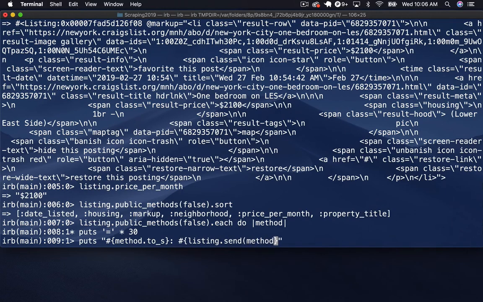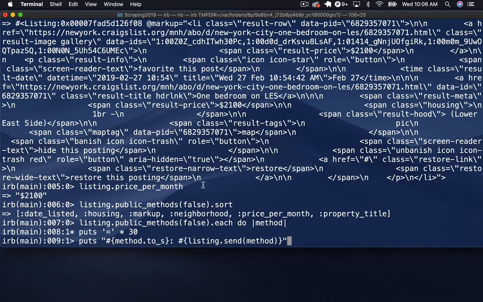listing.send method. So this is a little bit of metaprogramming here. Basically what I'm saying is, I have a method name stored in a symbol, and I can send that method name to the listing object, and it's the same thing as calling the method on it. This is actually a good lesson in object-oriented programming, particularly with regard to Ruby: it's really all about message sending.